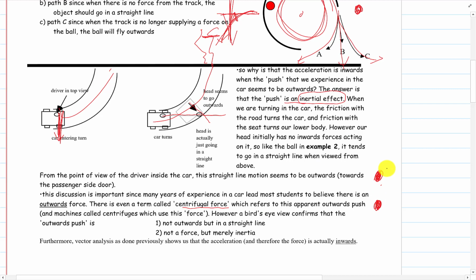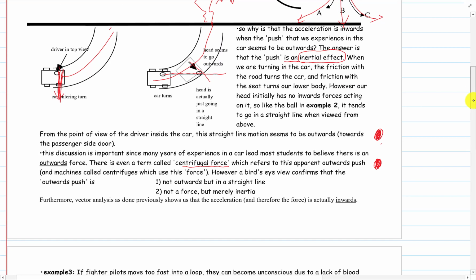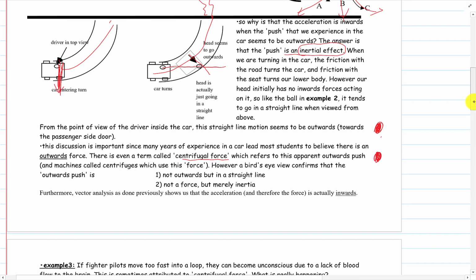And if we see that, we call it a force that's pushing it, and we call it a centrifugal force, or maybe even Coriolis force. But it's just because we're in a different reference frame. And the reference frame is a non-inertial reference frame, and we try to explain things with forces that are actually not actual forces. It's just inertia.